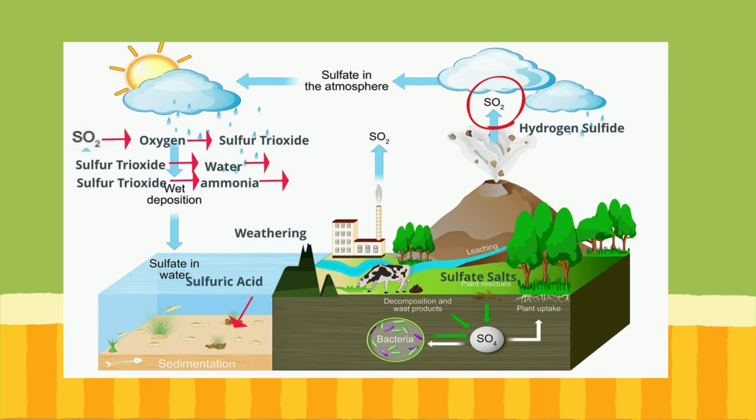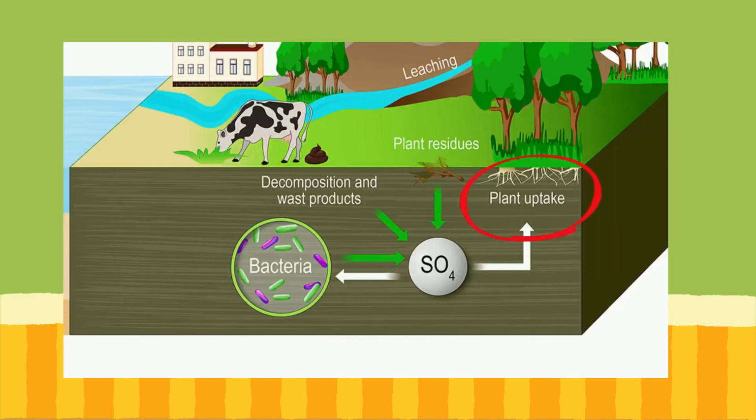The soil absorbs these sulfate salts. Plants then absorb the sulfur by absorbing the sulfate salts from the soil. Animals in turn get sulfur by eating the plants, and the animals release sulfur when they decay. As animals decay, they release sulfate salts and hydrogen sulfide.